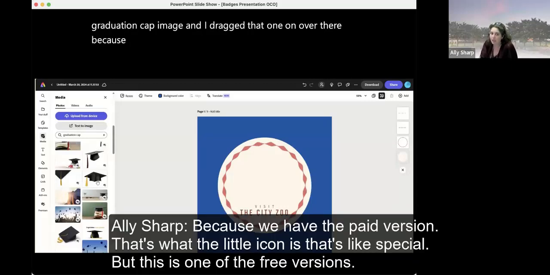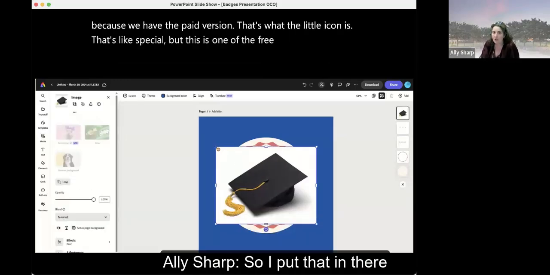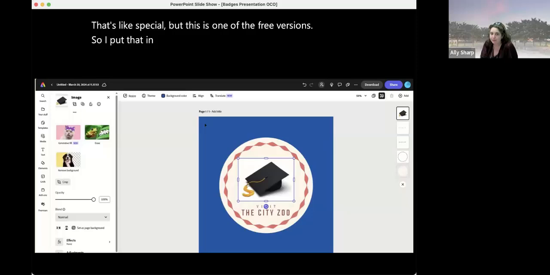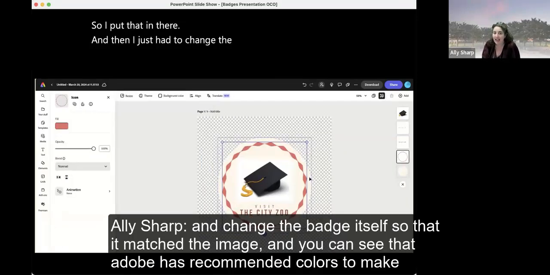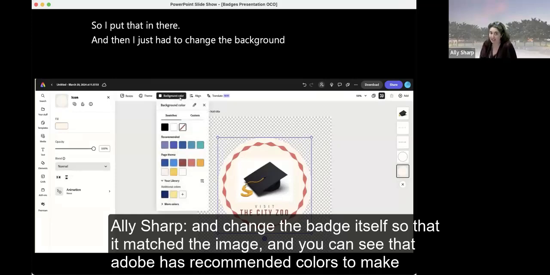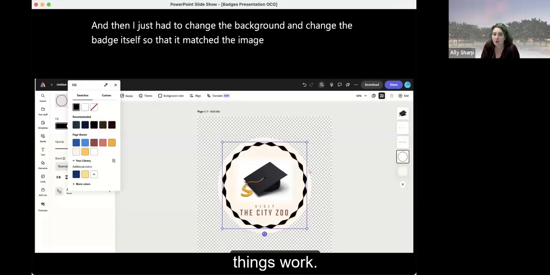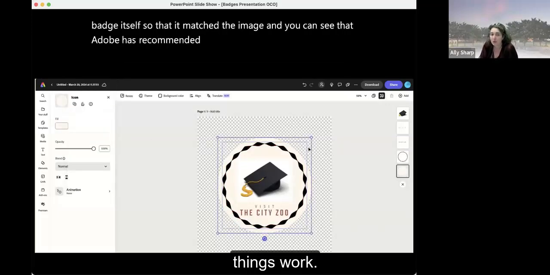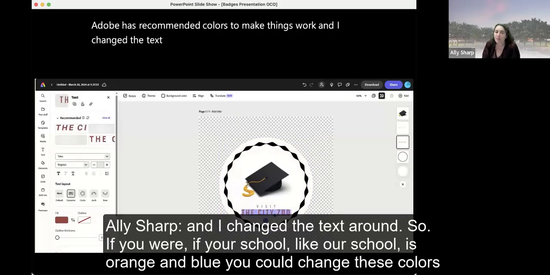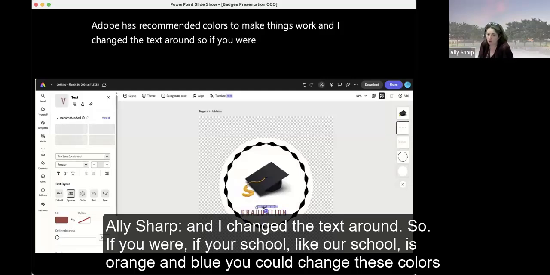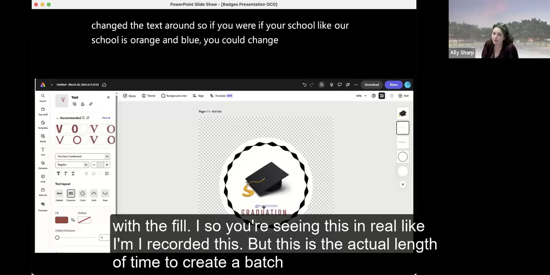Because we have the paid version, that's what the little special icon is, but this is one of the free versions. So I put that in there. And then I just had to change the background and change the badge itself so that it matched the image. You can see that Adobe has recommended colors to make things work. And I changed the text around. If your school, like our school, is orange and blue, you could change these colors with the fill.